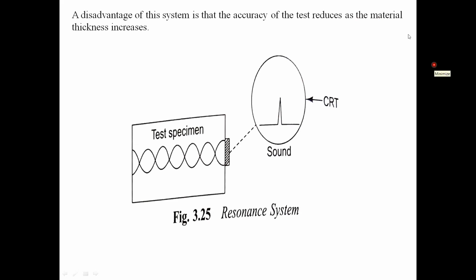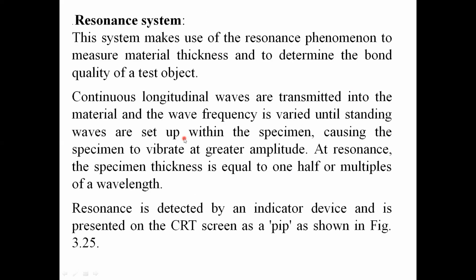Why is it necessary to have a transmitter and a receiver? It is a transmitter, not transistor. One is for transmitting the sound waves and the other for receiving the sound waves. But what is the disadvantage of this resonance system? If the object thickness is more, the accuracy of this resonance test will decrease. The resonance test is mainly meant for finding the thickness of the object.